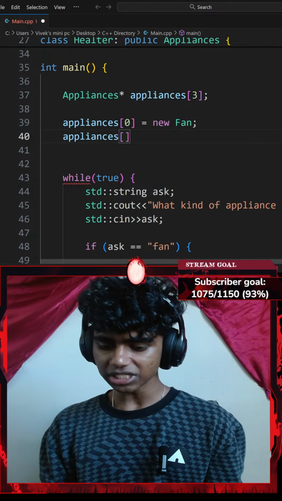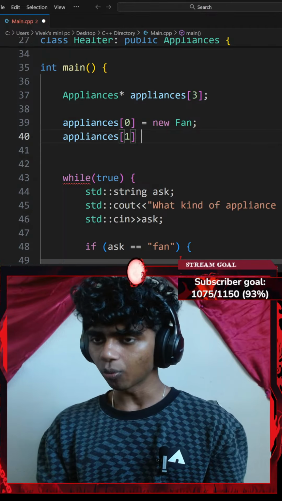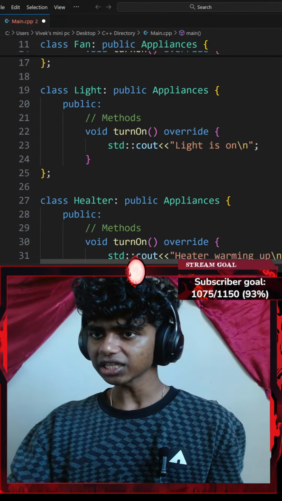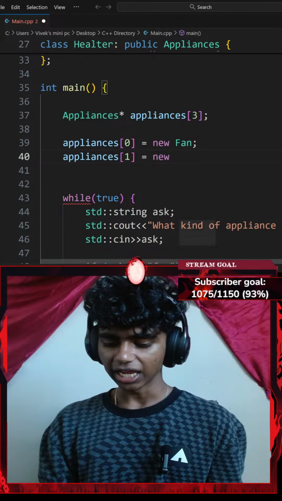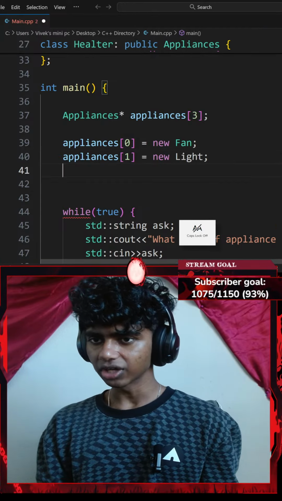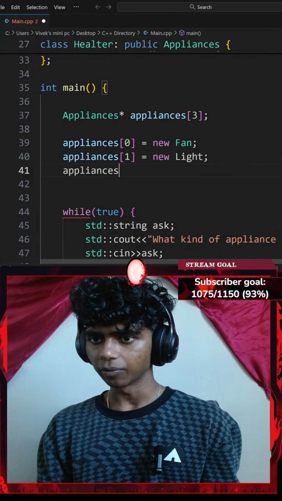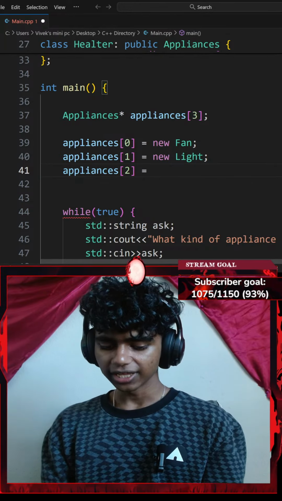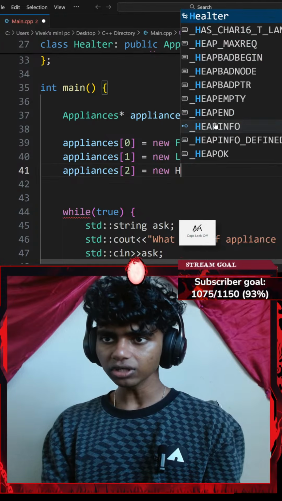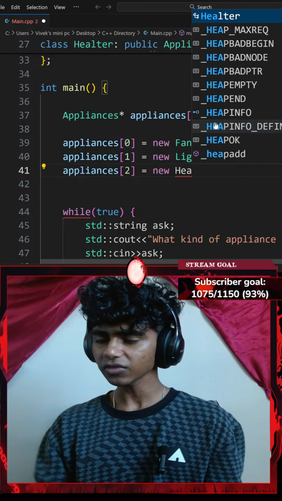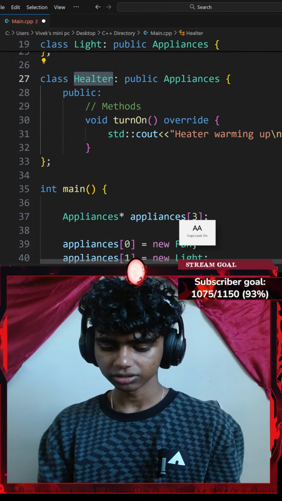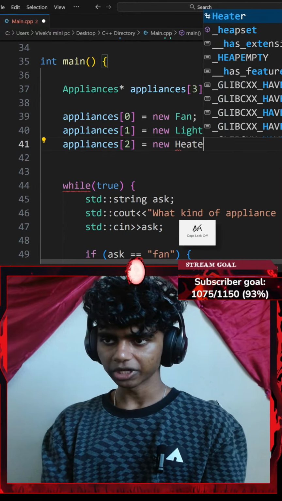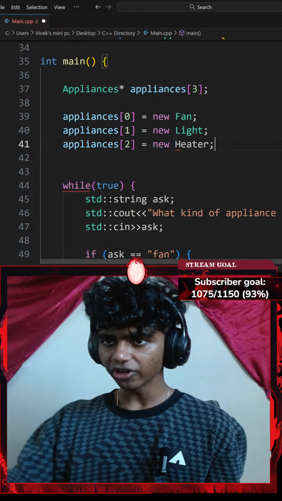That's it. I'm going to go with something like appliance at index of 1 equals to, let's say, something new. What was my second class called? It was called Light. A new from my Light class. Okay, and then I'm going to go with something like appliances at index of 2, which is the third element. That is going to be equal to something new of my Heater class. I think I spelled heater wrong. There we go. Okay, let's fix the typo here as well. Heater class, ending with a semicolon.